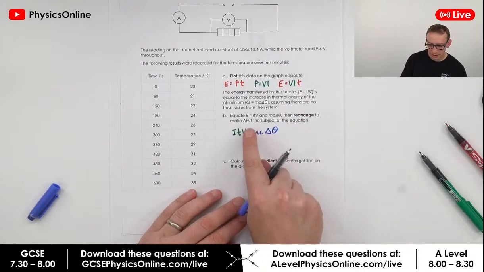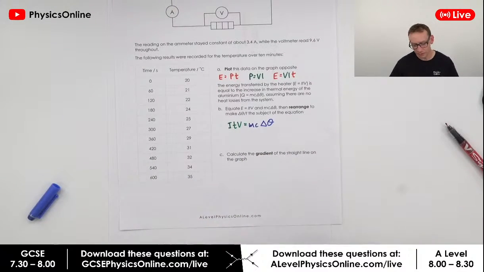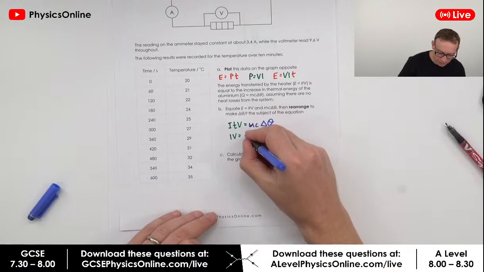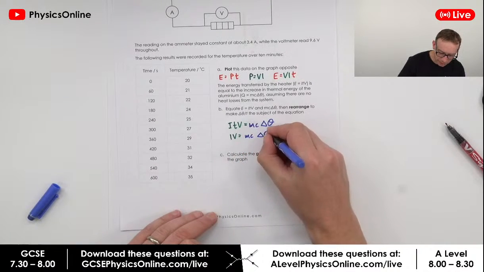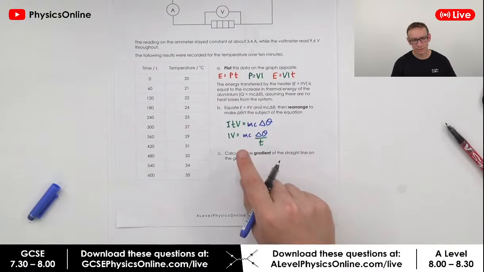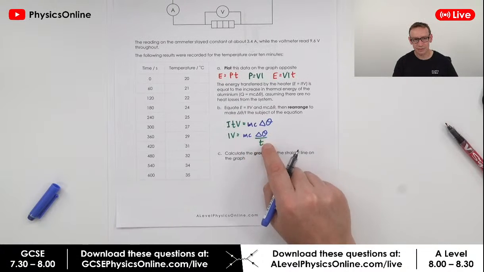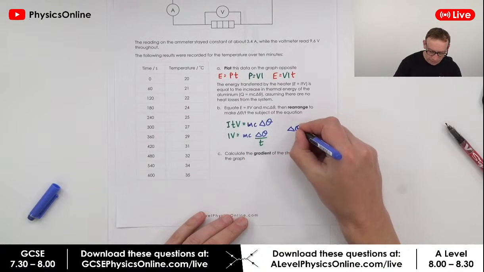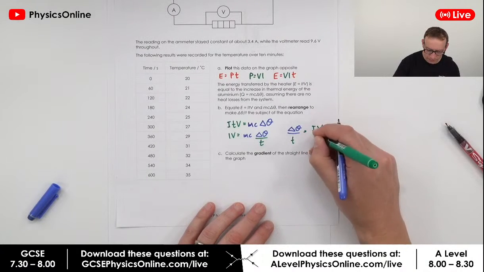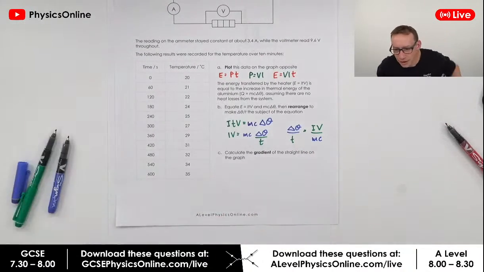Okay, and we want to make delta theta over T the subject. So the first thing I'm going to do is divide both sides by T to say that IV is equal to mc delta theta over T. Hopefully that's quite simple so far. And then we want to divide both sides by mc to get this on its own. So delta theta over T is equal to IV divided by mc.